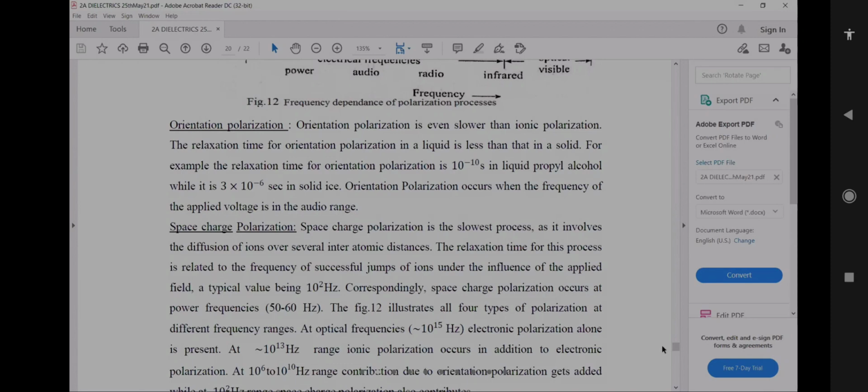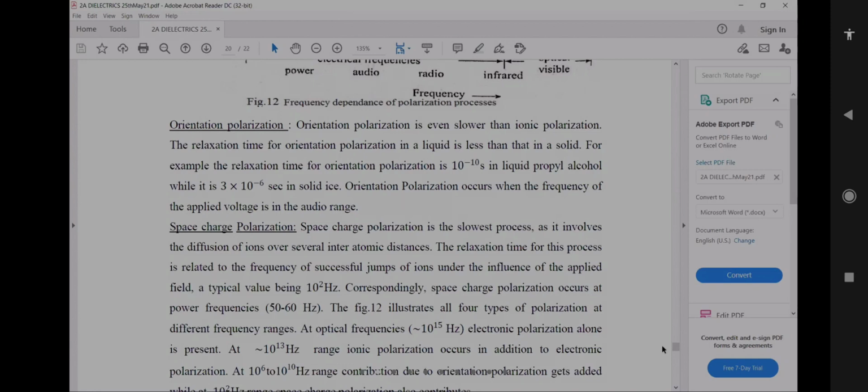The relaxation time for this process is related to the frequency of successful jumps of ions under the influence of the applied field, a typical value being 10 to the power of 2 hertz. Correspondingly, space charge polarization occurs at power frequencies, that is between 50 to 60 hertz.